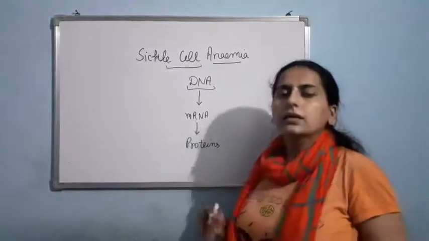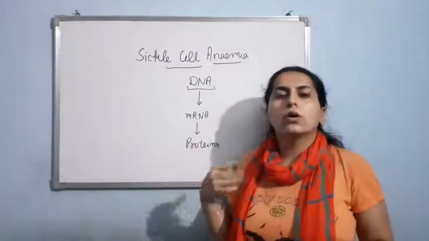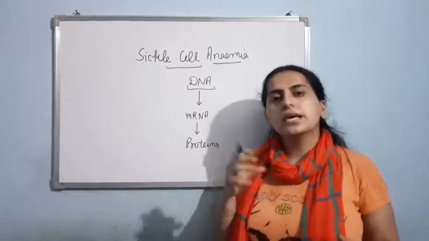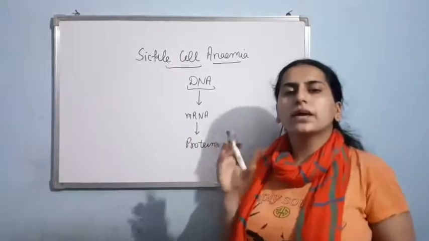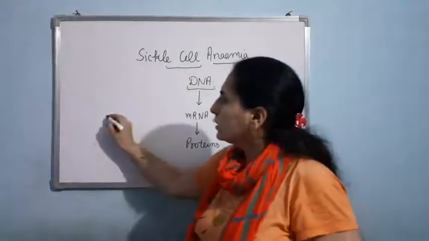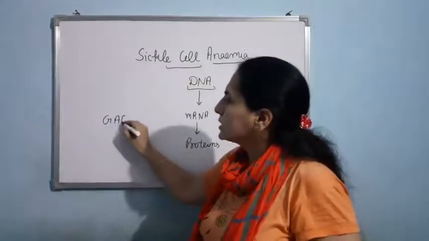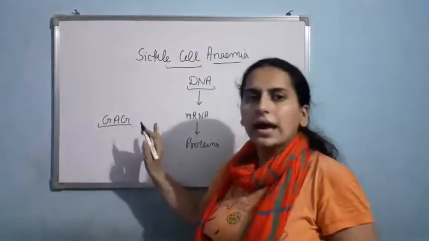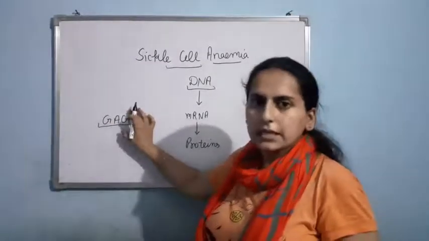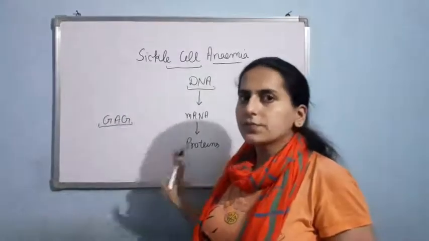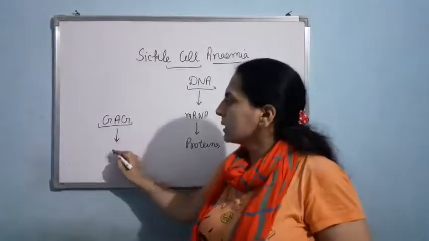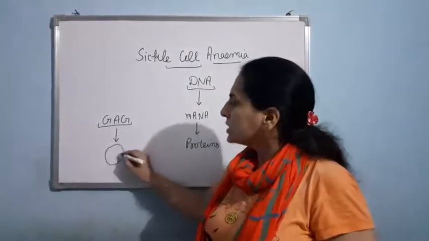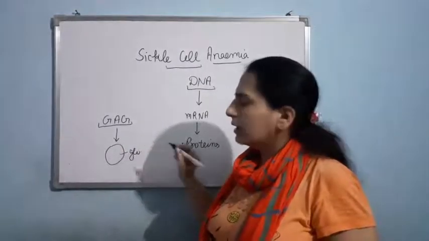So basically, in the codon, if GAG is being replaced by GUG, in the normal person GAG is present, and you know 3 will code for one amino acid. So at 6th place in the codon, GAG is present. So at the 6th place in the beta globin chain of the hemoglobin, GAG will code for glutamic acid.